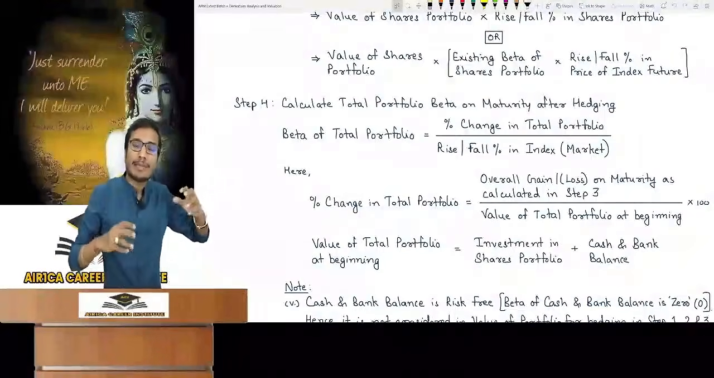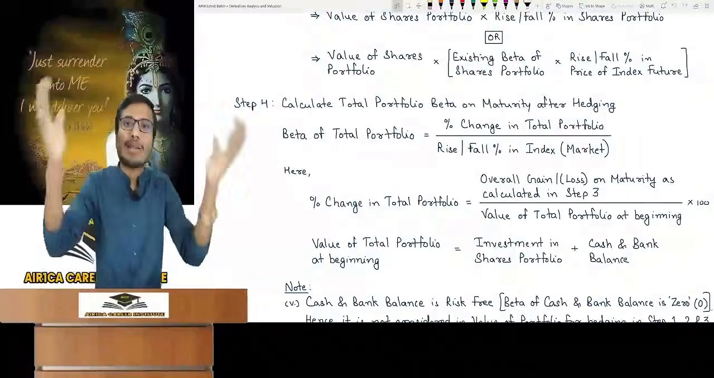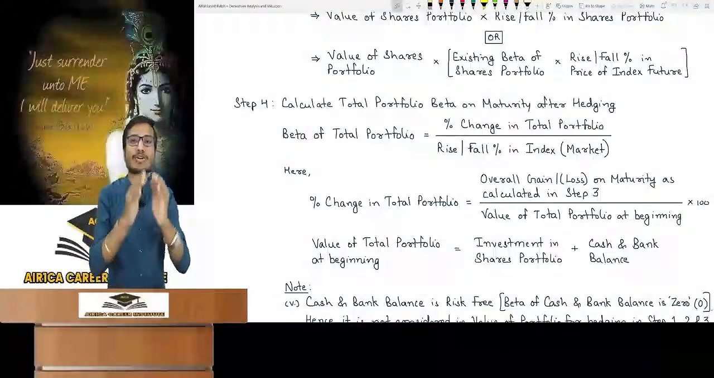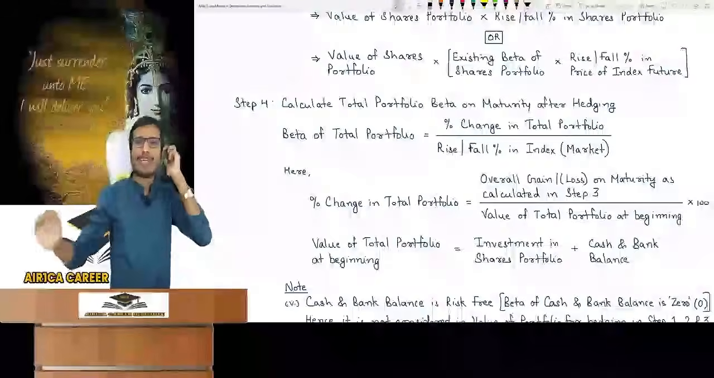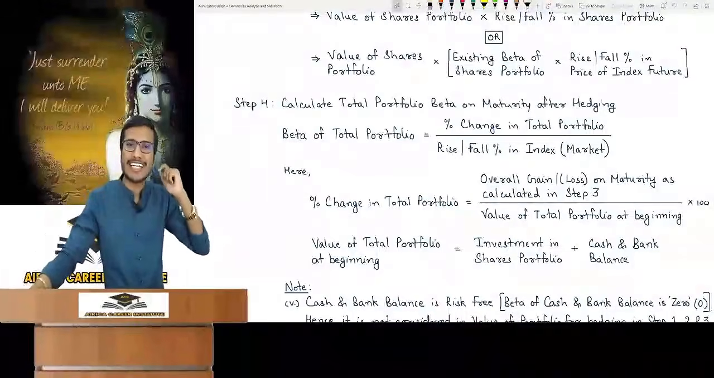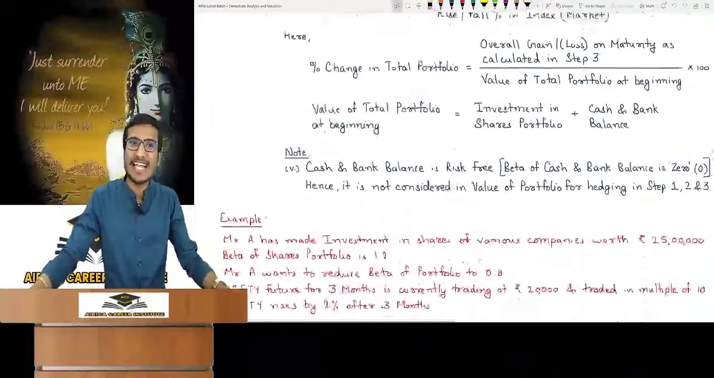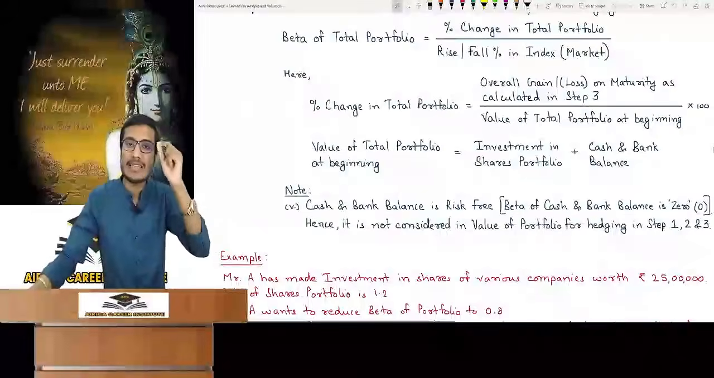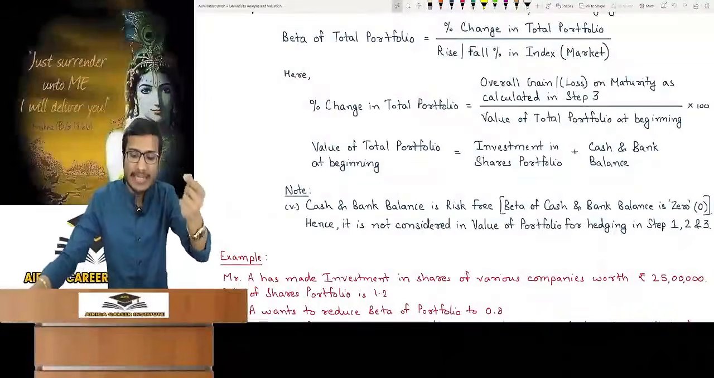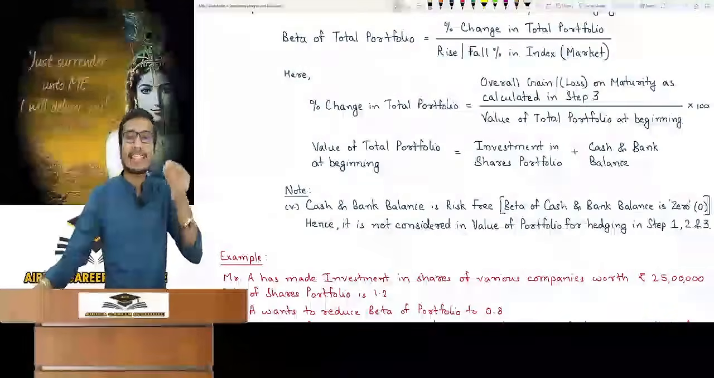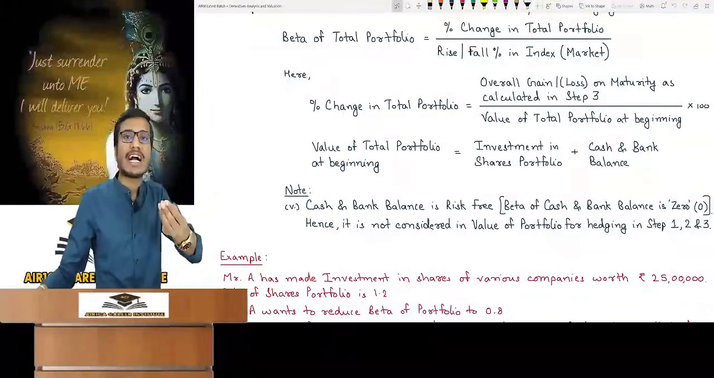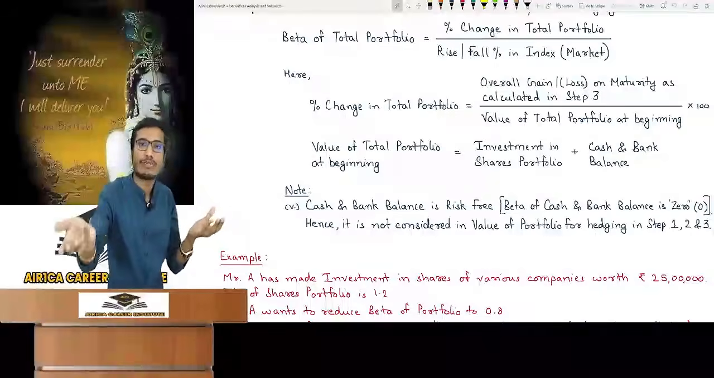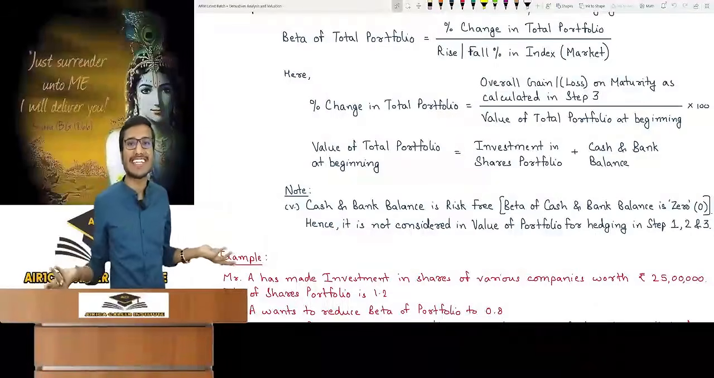Now I will tell you about the beta of the total portfolio after hedging on maturity. What is the beta of the entire portfolio? Why look at the beta of the whole portfolio? Look at shares only, as we didn't hedge cash and bank balance. Here it is written as a note that cash and bank balance is a risk-free asset. Its beta is 0. We can never hedge cash and bank balance. Why would you hedge something which is risk-free? We hedge the thing we are afraid of. Why would you hedge something you are not afraid of?